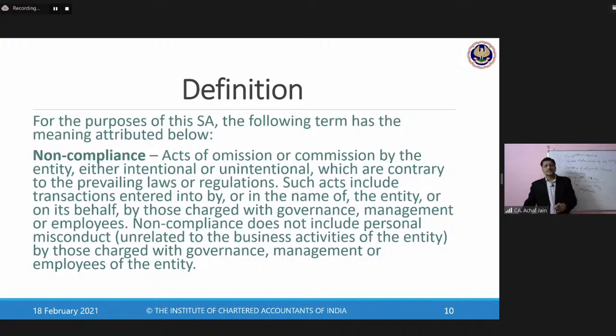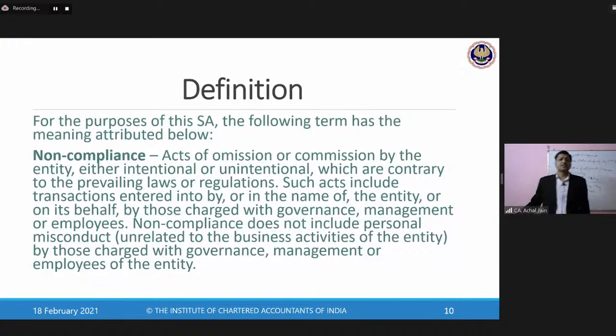The answer is yes. So that means if there is something which has not been done, which was required by the law, whether intentional or unintentional, in both situations it will be considered a non-compliance of law or regulation.